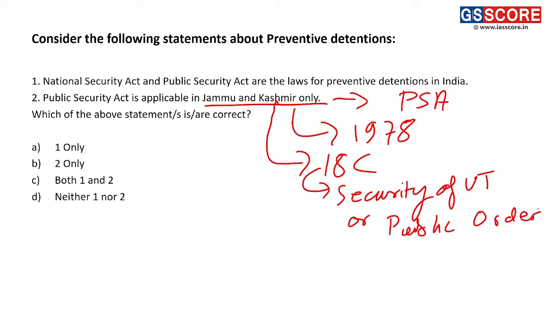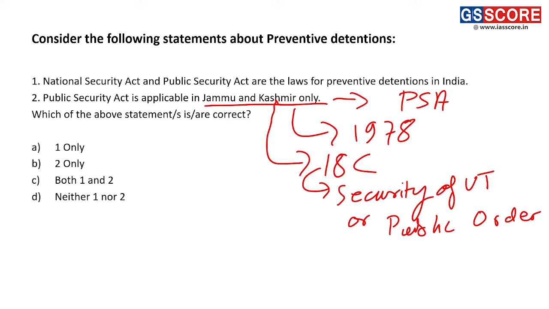These are the two reasons under which a person can be detained under the Public Security Act, not NSA.